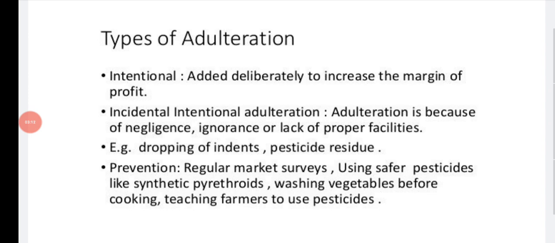Next, third one, prevention. How can you prevent unintentional adulteration? You conduct regular market surveys, use safer pesticides like synthetic pyrethroids, wash vegetables before cooking, and teach farmers how to use pesticides. By this you can prevent the adulteration.